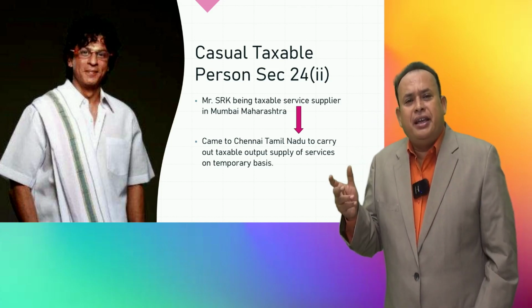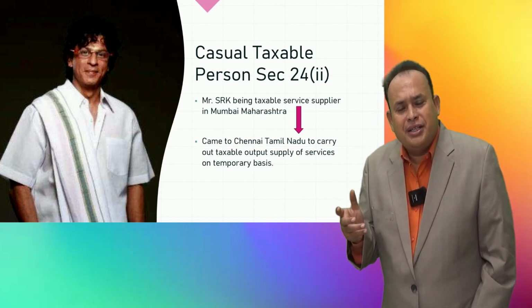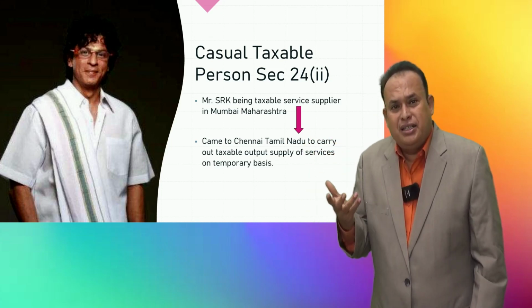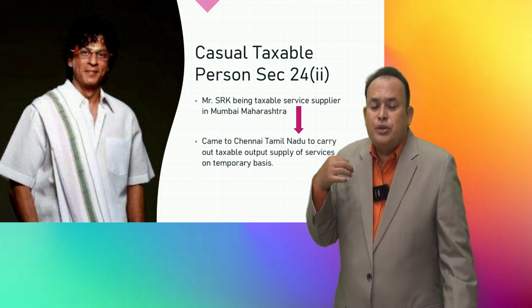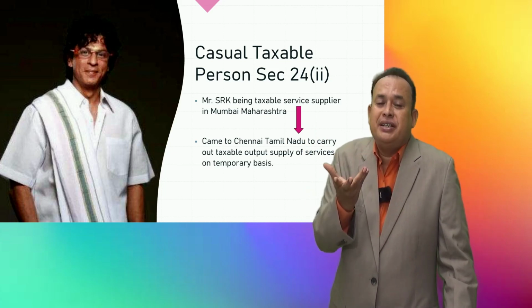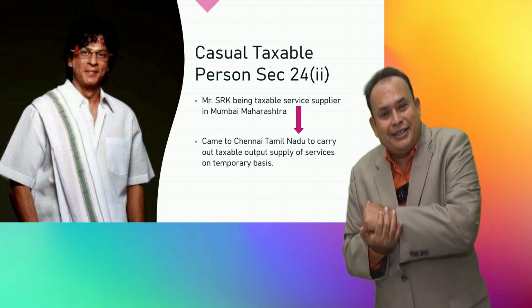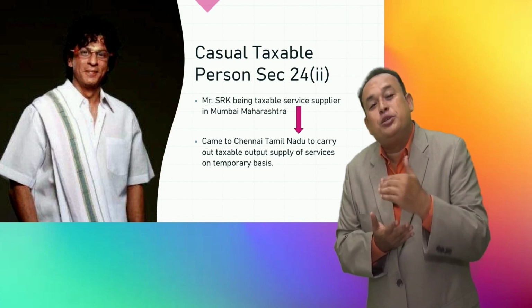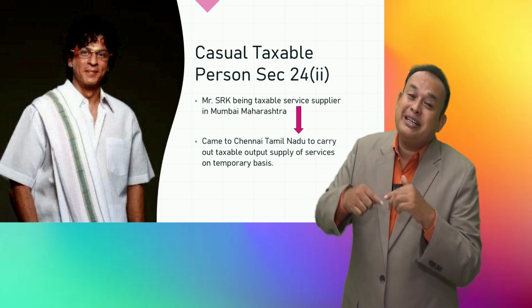Mr. SRK is asking a doubt. I too have expected inward supply of goods or services to provide my output supply of services. There is eligible credit. Can I reduce that estimated eligible credit from the estimated tax liability?